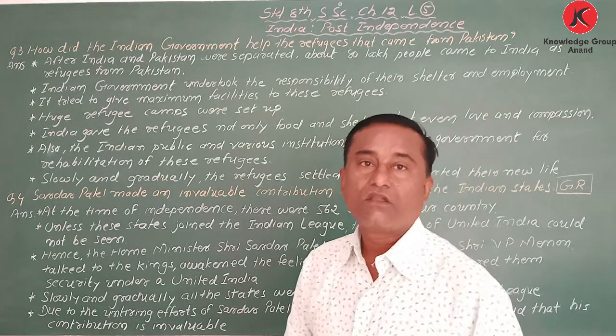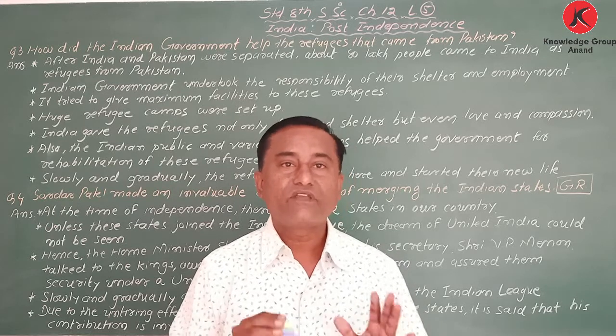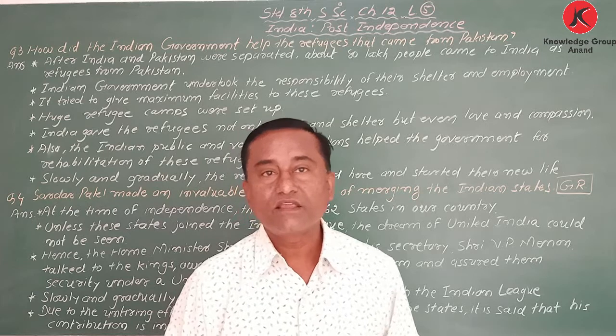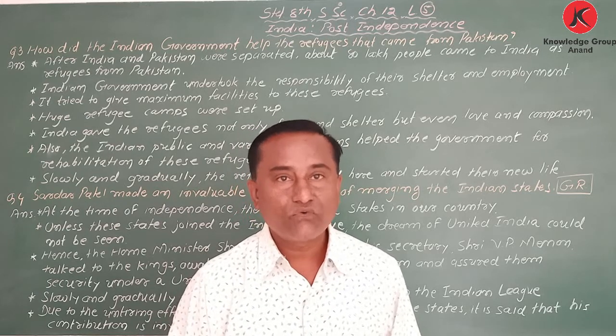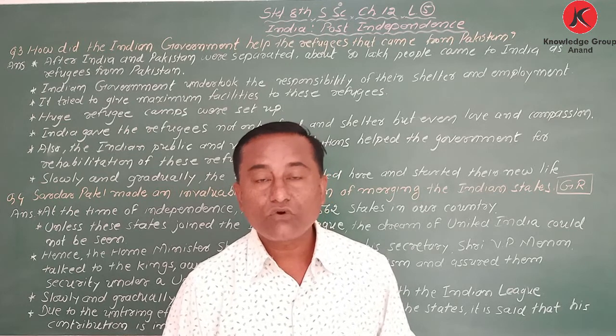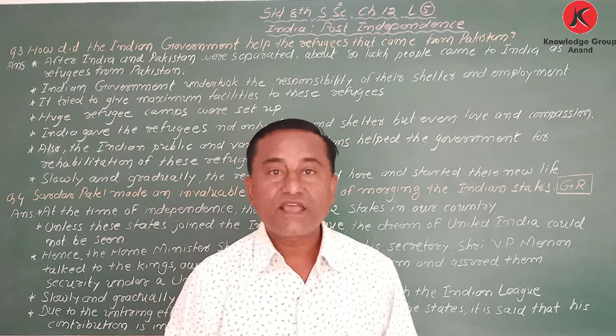So how did the Indian government help the refugees that came from Pakistan? My dear student, India gave a good response for the refugees. The Indian government provided shelter, food, security. Not only the government, various institutions also helped until they settled.